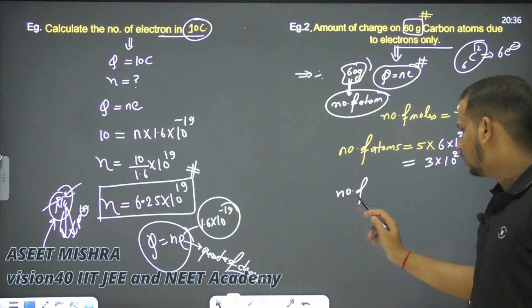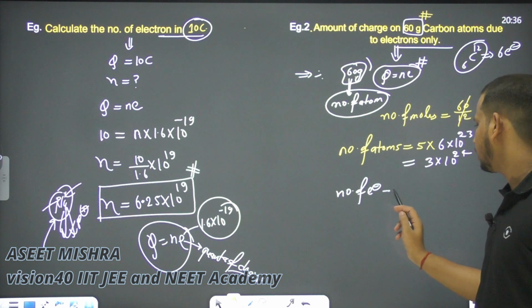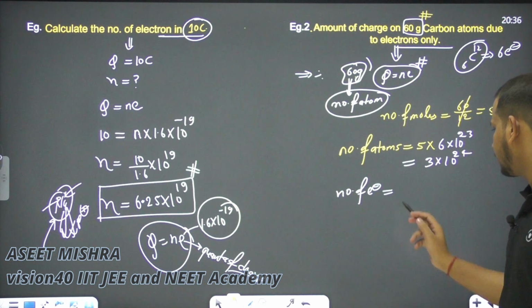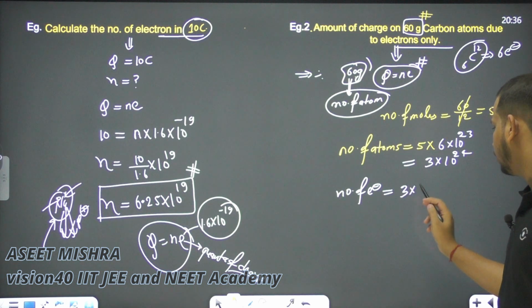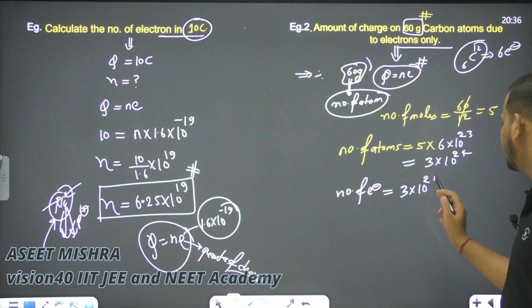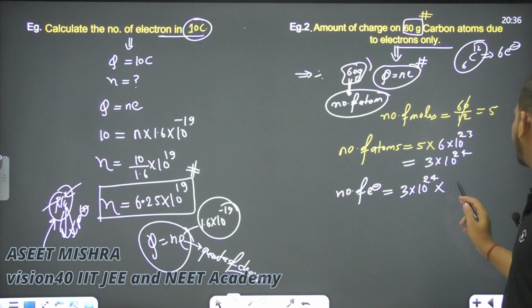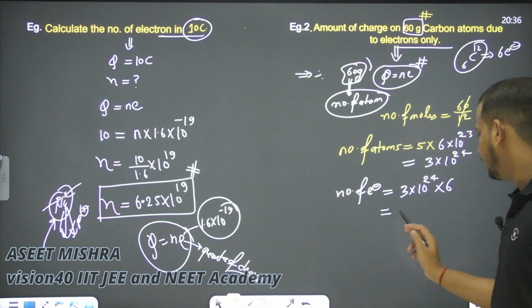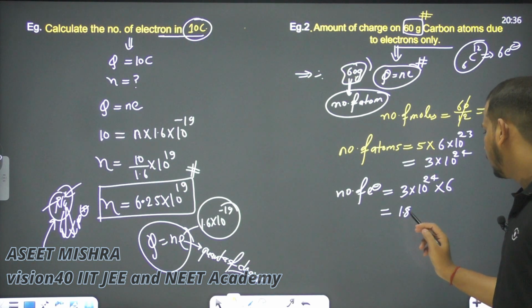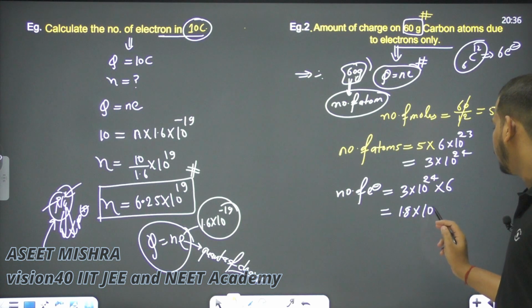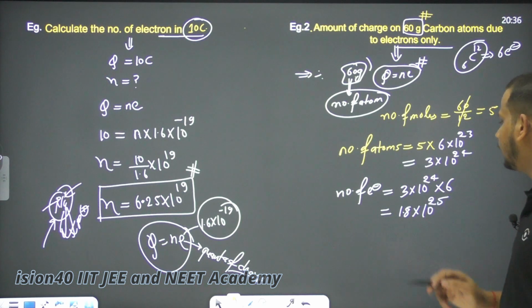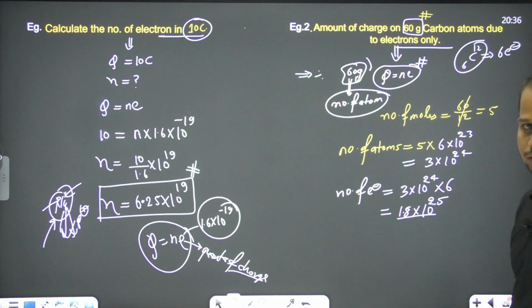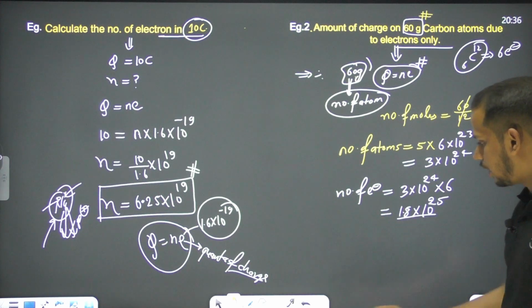So what is the number of electrons here? The number of electrons equals 3 into 10 to the power 24 times the number of electrons in one atom, which is 6. So it can be written as 1.8 into 10 to the power 25. This is the number of electrons.